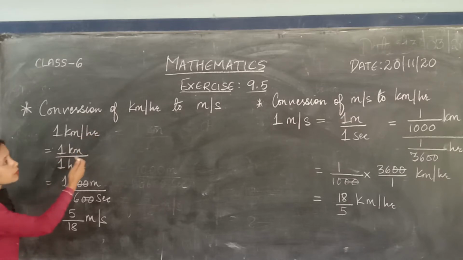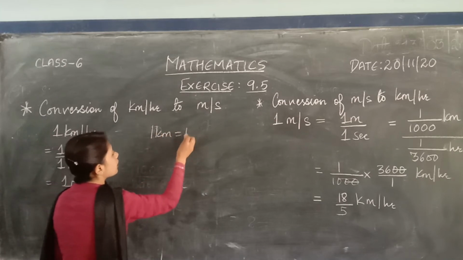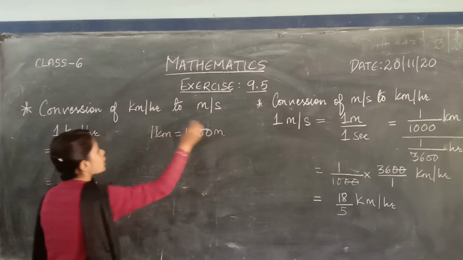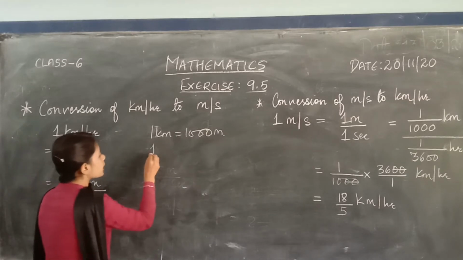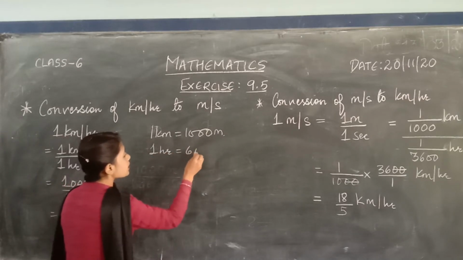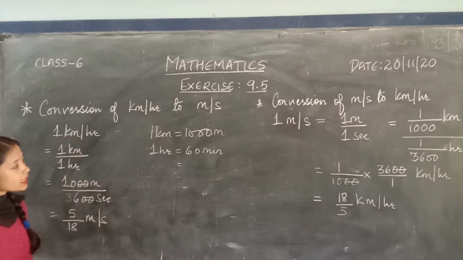We have to convert this kilometer into meter. We know in 1 kilometer there are 1000 meters. So in place of 1 kilometer you write 1000 meter. Similarly 1 hour, how to convert 1 hour to second? We know in 1 hour there are 60 minutes, and in 1 minute there are 60 seconds.